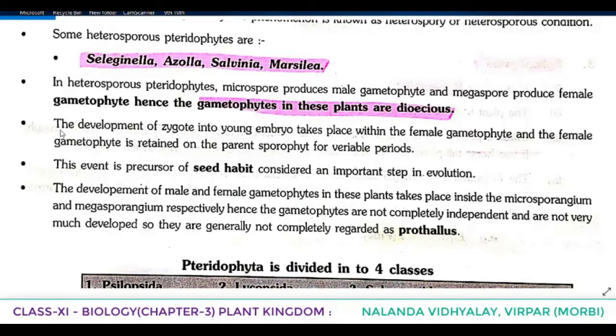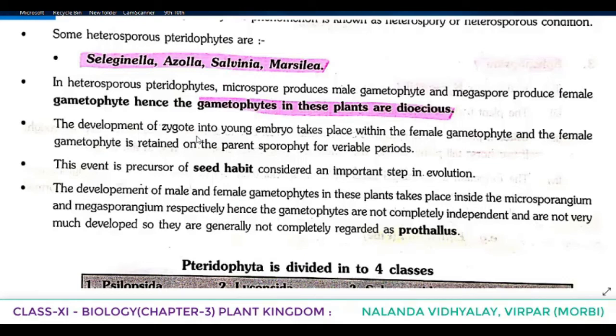Earlier we saw that in the case of Fern, prothallus, both are in the same, that's why we told that monoecious. But in the case of Selaginella or heterosporous pteridophytes, as they are produced from different spores, that's why the gametophytes are known as dioecious.